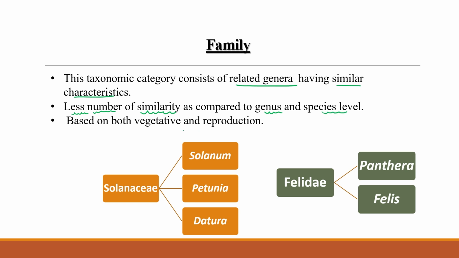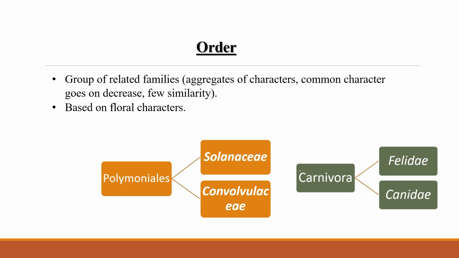We can put different organisms in one category on the basis of their vegetative and reproductive similarity. Like in Solanaceae, all three, the Solanum genus, Petunia, and Datura, come under the Solanaceae family. Similarly, on the animal side, there is Felidae. In Felidae, Panthera means lion and tiger, and Felis means cat. Both come in this particular family. Clear?